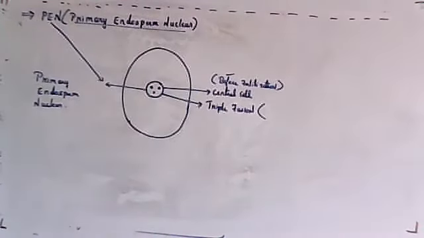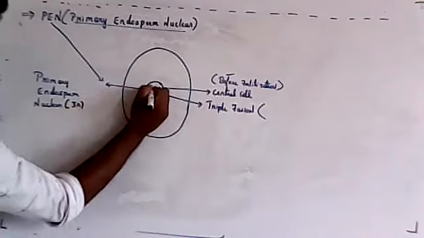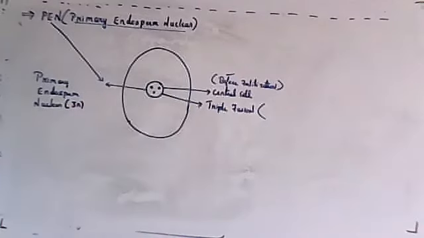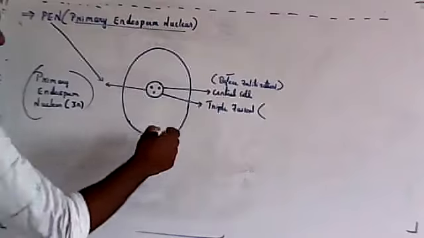Primary means the first formed cell is called the primary endosperm nucleus, and the genetic composition of that will be 3N. So three nuclei will be present inside. So it is the first formed cell after triple fusion.